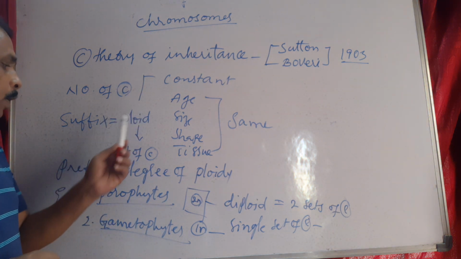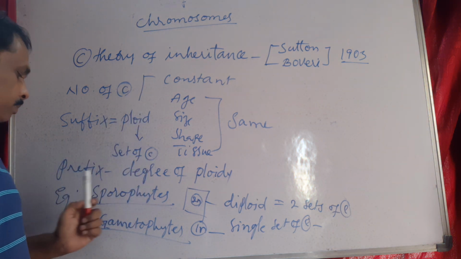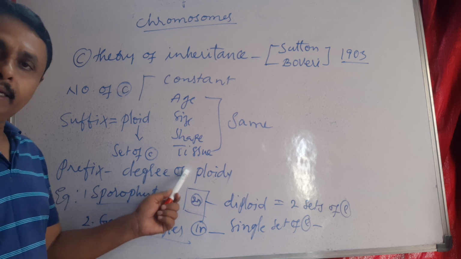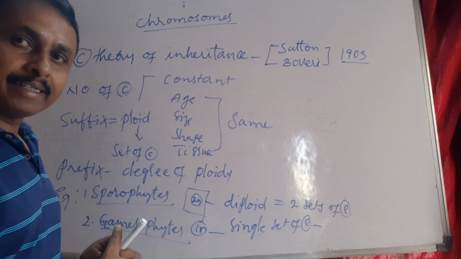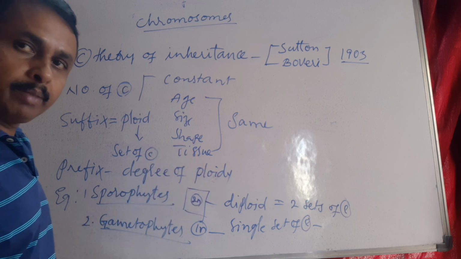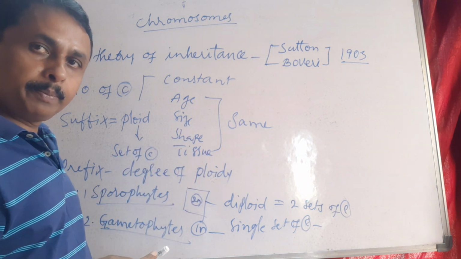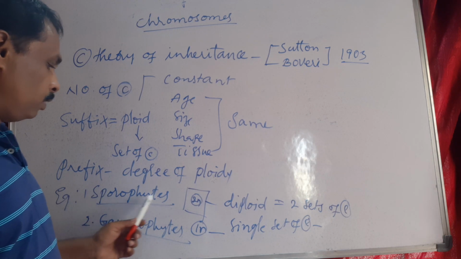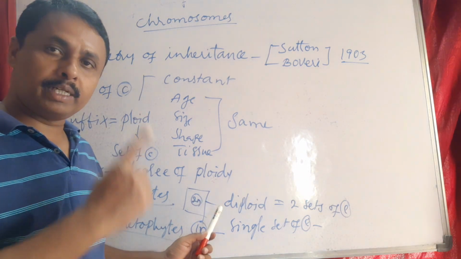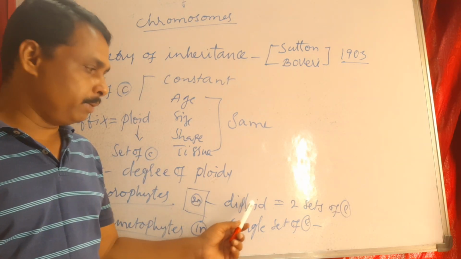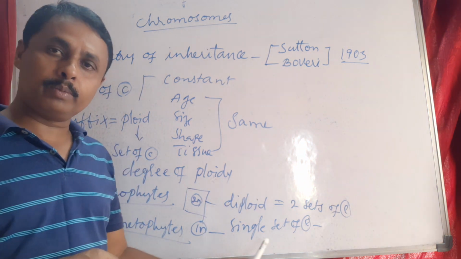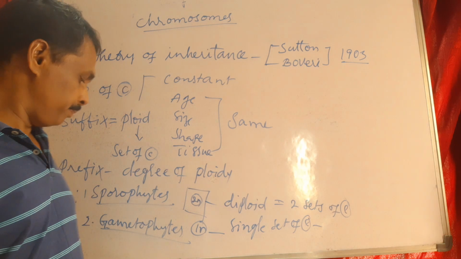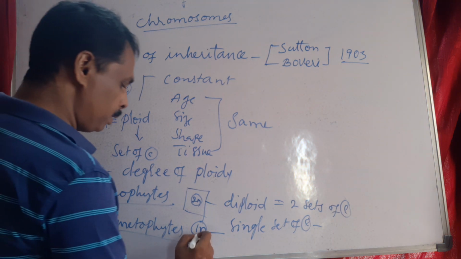The suffix ploid means set of chromosomes. The prefix means degree of ploidy, the number of sets present in that particular cell. For example, sporophytes have two sets of chromosomes and are called diploid, whereas gametophytes have a single set and are called haploid.